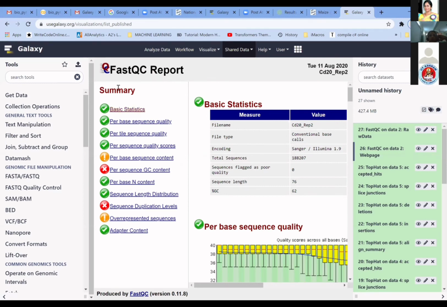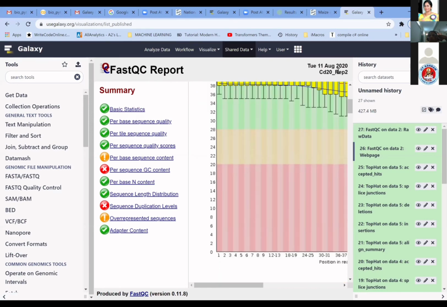Yeah, so this FastQC report is the quality report for our sequences after the sequencing has been done using the sequencers. It will analyze our sequence based on all these parameters, and it is going to give us the output.